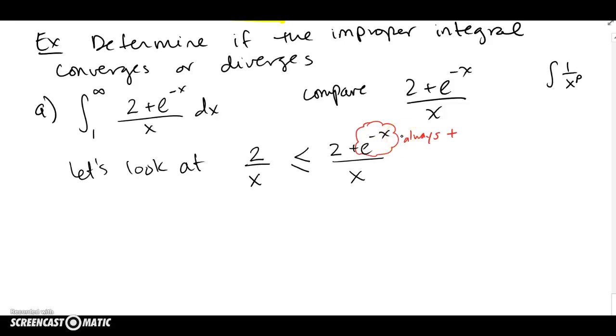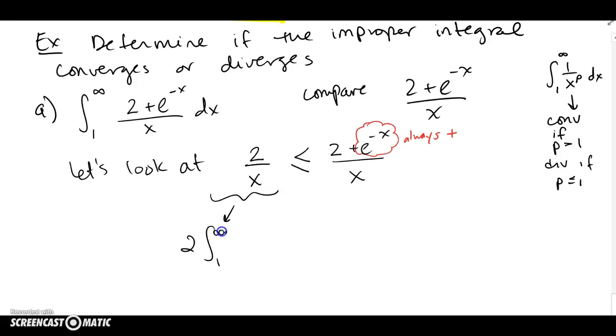And again, my analysis is I'm adding a little piece of positive value to 2, and it's always in the numerator. If I'm adding it to the numerator, then I'm making this side bigger than this side, because it's something bigger divided by the same thing that this guy was divided by. So now I can analyze this as: pull out a 2, look at its integral from 1 to infinity of just 1 over x dx. This takes me back to this guy that we sometimes call the p-test.